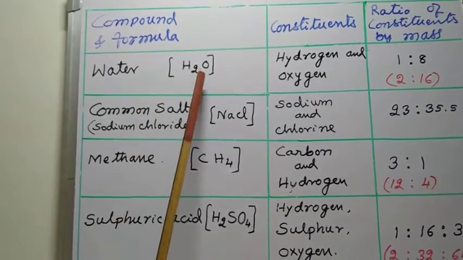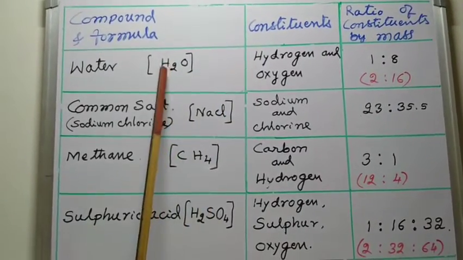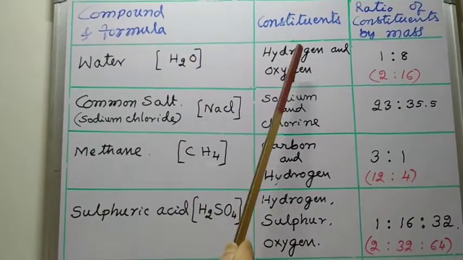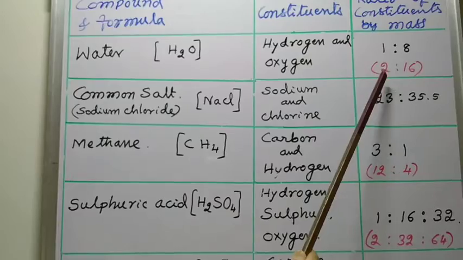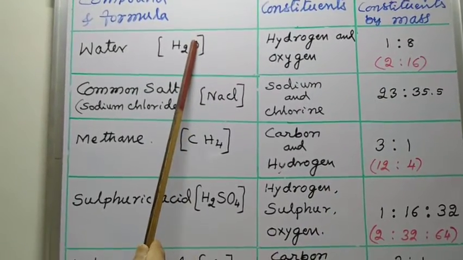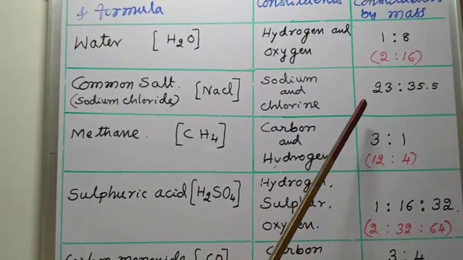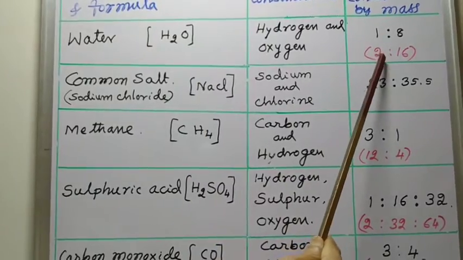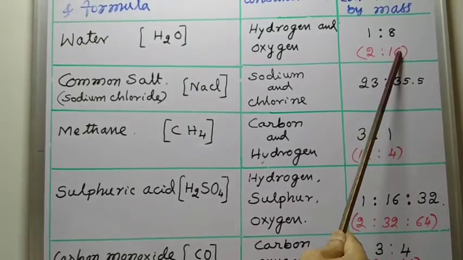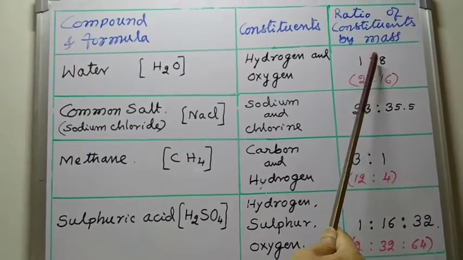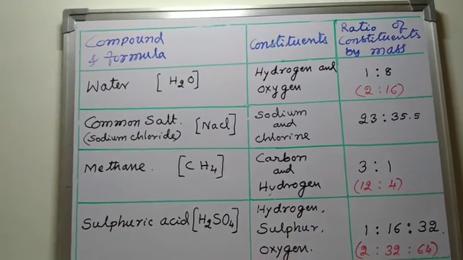Simple, water is a compound. Its formula is H2O. Constituents are hydrogen and oxygen. 2 atoms of hydrogen means its atomic mass is 2. 1 atom of oxygen means its atomic mass is 16. So, 2 atoms of hydrogen, mass 2, 1 atom of oxygen, mass 16, 2:16, or it is nothing but ratio 1:8. That is the ratio of constituents by mass.